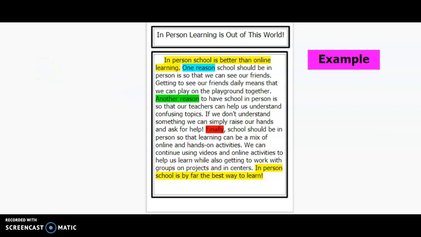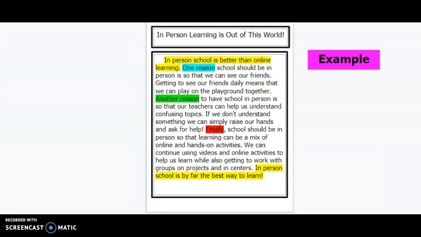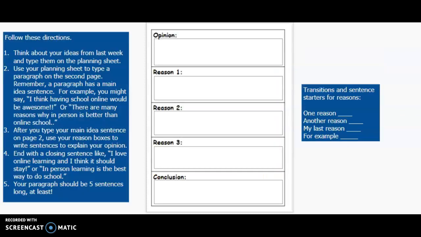So now this opinion writing that you started with the other week, just thinking of your reasons, is a full paragraph. So make sure you look back at your reasons from last week when you're writing your sentences here. This is just to help you write your sentences, and then you can put it into a paragraph. And you can, like I did, explain it a little more if you would like to. So this is the example, and yours is blank up at the top.